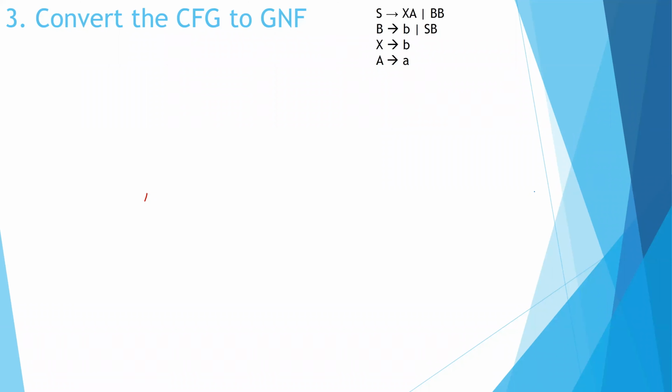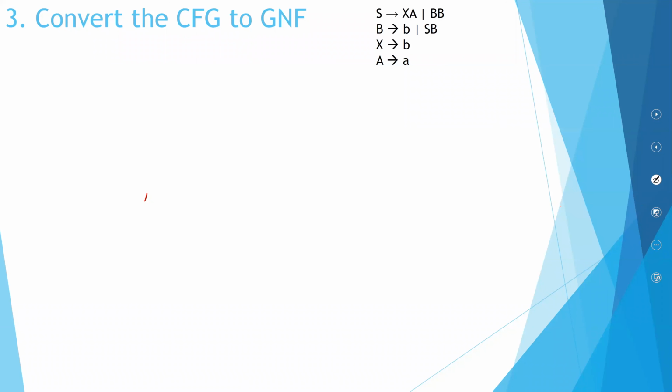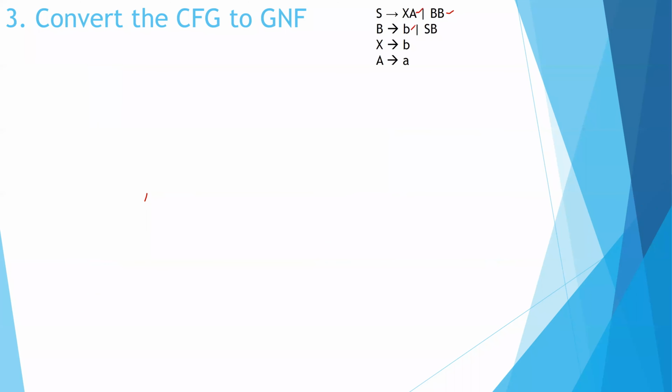So we have a given grammar. We have to convert it into GNF. So the first thing what you have to do is you have to check whether it is in CNF, Chomsky normal form. So let's check whether it is in Chomsky normal form. Good. So it is in Chomsky normal form, but not in Greibach normal form. So we have to convert it.